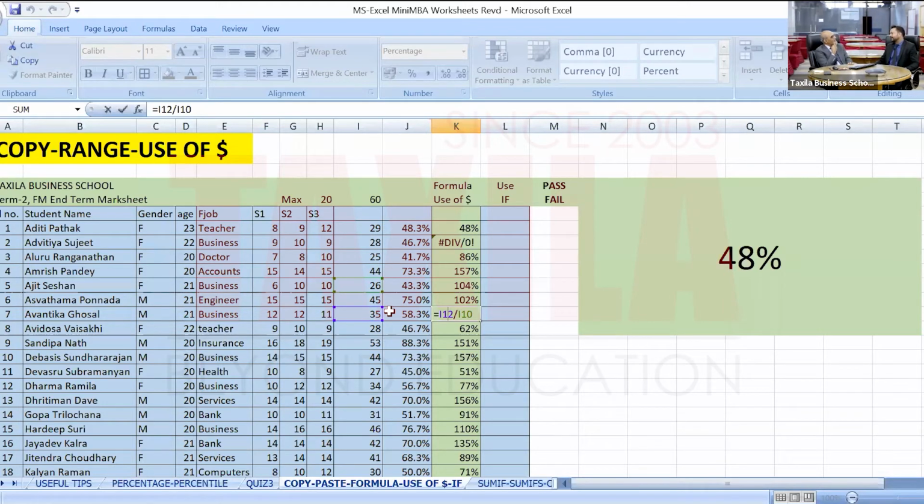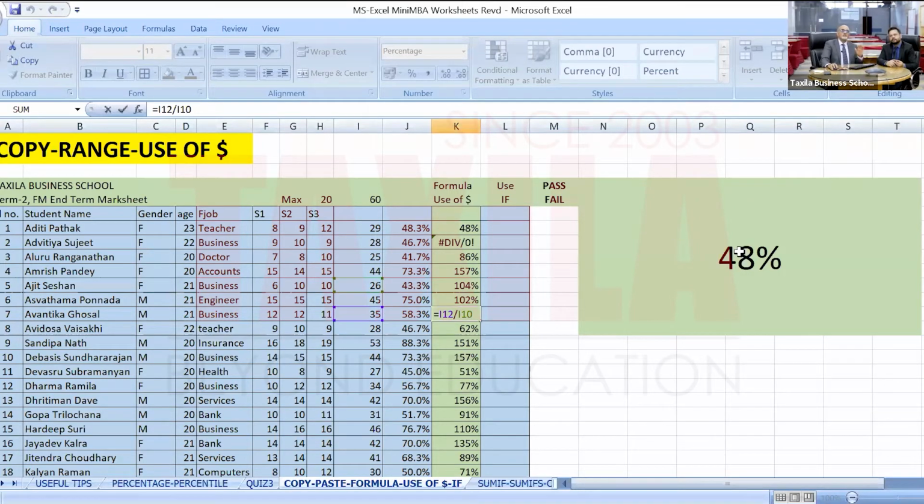Because while dragging it, the cell address of the single cell that we had referred also gets dragged and increments. We did not fix that cell. When you want to use a cell which has a permanent number, to be used everywhere, then you have to fix that cell in the formula.